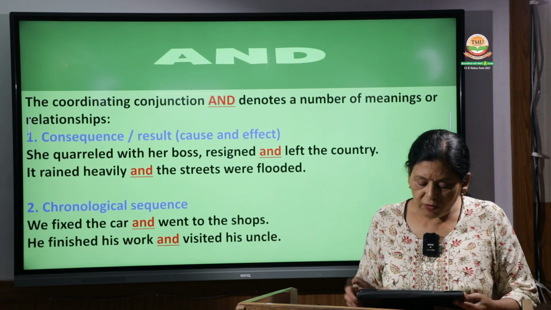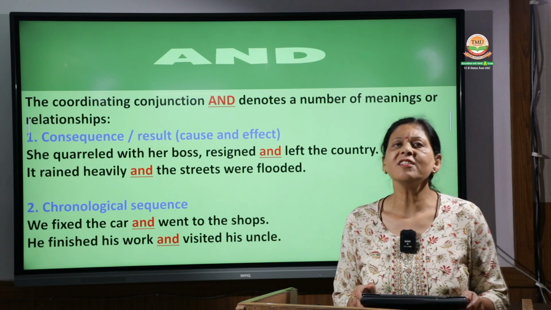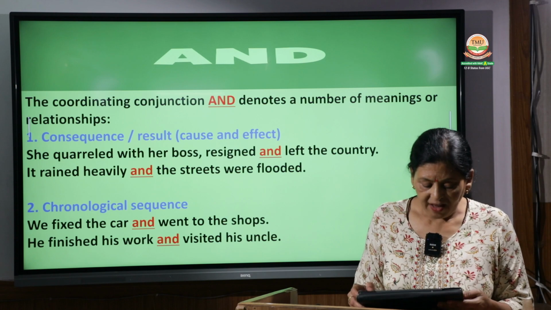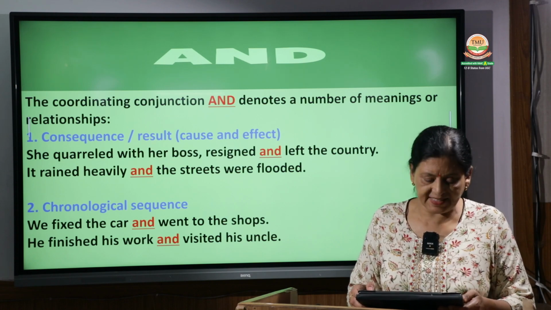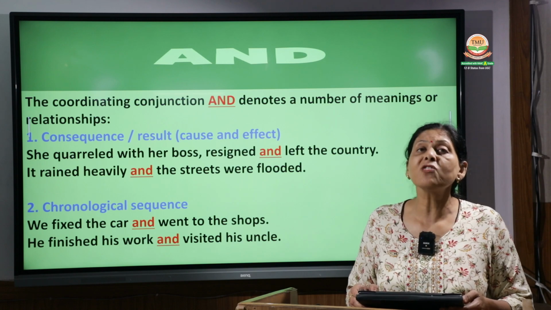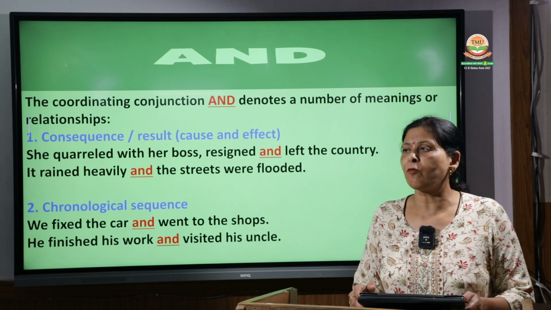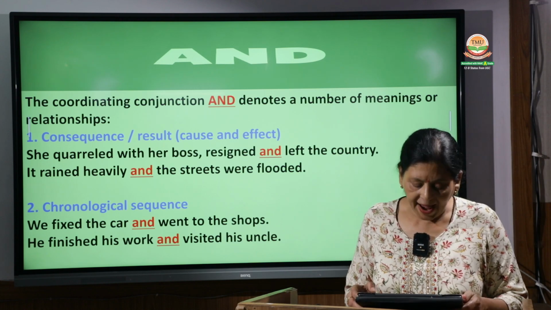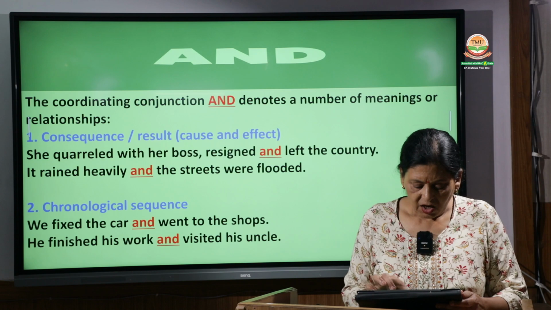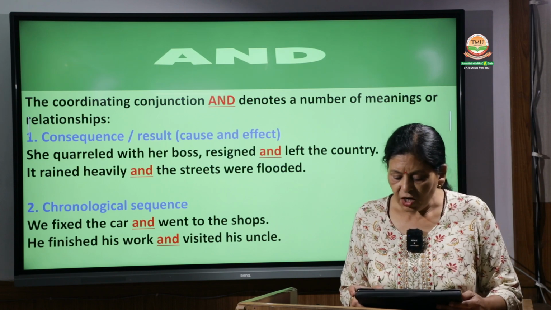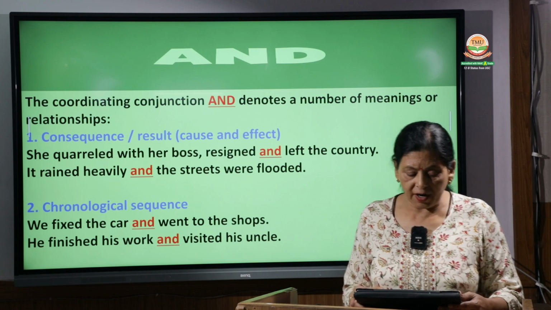Now we are going to see what "and" is. We are going to discuss all the conjunctions separately. "And" is a coordinating conjunction, and it denotes a number of meanings or relationships. Most of the time, whenever we have to join anything, we use the word "and." The first is consequence, result, cause and effect. In all these cases we use the word "and."